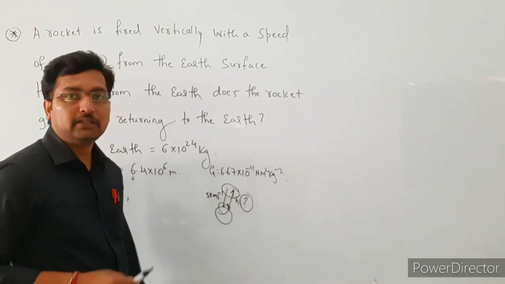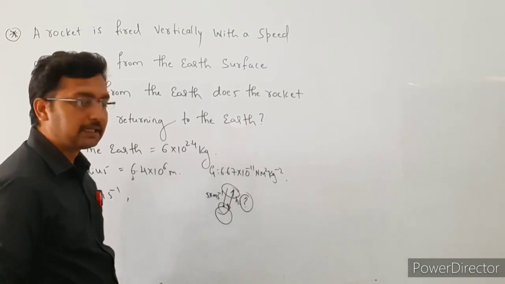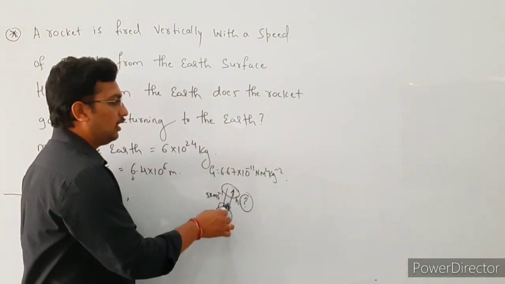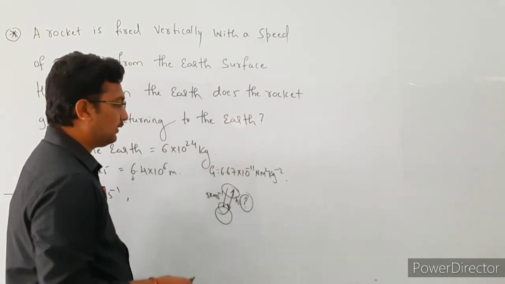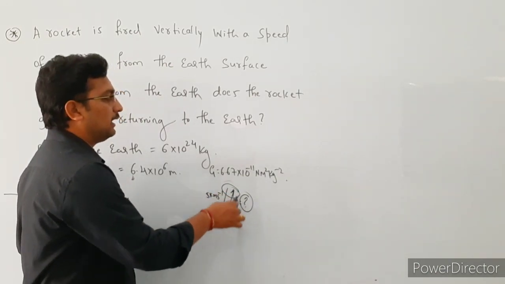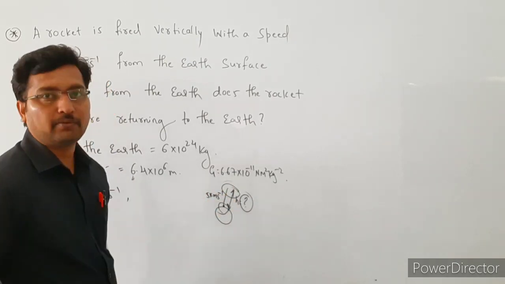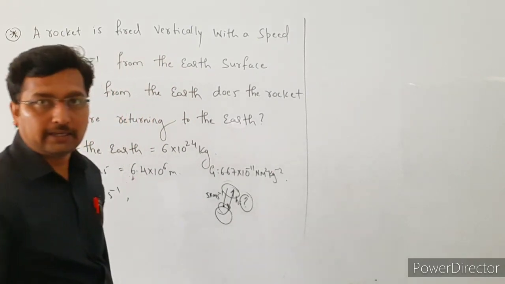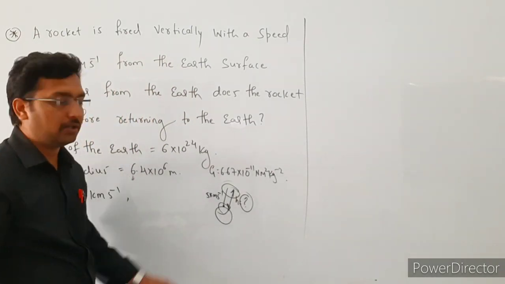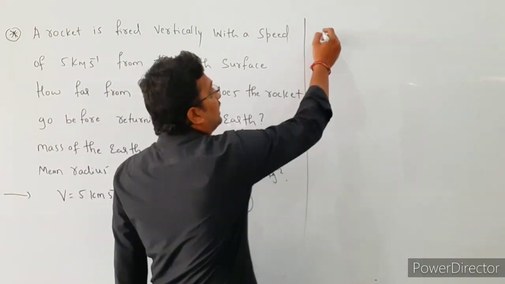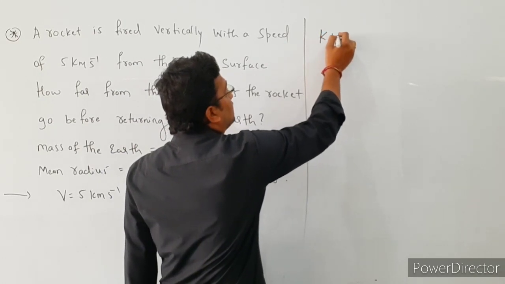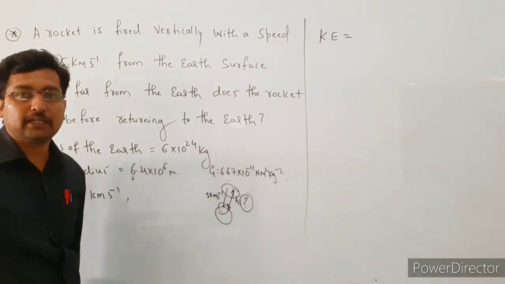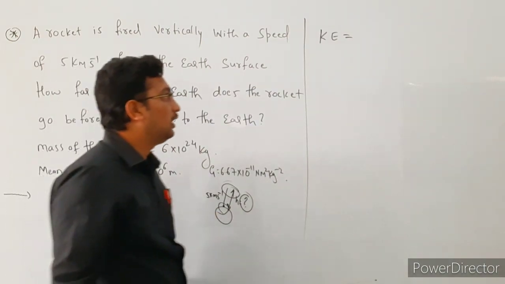So we are going to apply the law of conservation of mechanical energy. First, we are going to apply the law of conservation of mechanical energy of the rocket on the surface of the earth. After that, we are going to apply the law of conservation of mechanical energy, or the energy, at this position. Okay, see here, according to the law of conservation of energy, the total energy on the surface of the earth is nothing but the sum of kinetic energy and potential energy. First we are going to find out the kinetic energy of the rocket on the surface of the earth, right?